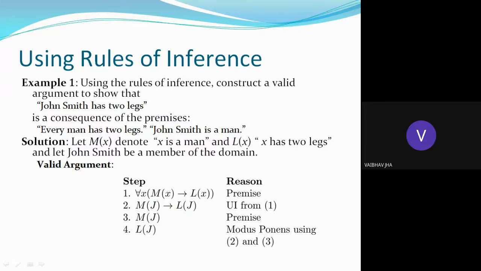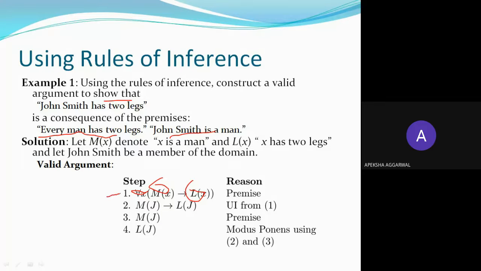Now, using rules of inference for predicate logic. In previous examples, we have seen propositional logic. Now we will use predicate logic, so you have a few rules. An example is given to you. You have to show that John Smith has two legs. Given to you is that every man has two legs and John Smith is a man. First you have to write down how to convert it into a predicate sentence. Every man has two legs, so for all x, man(x) implies leg(x).